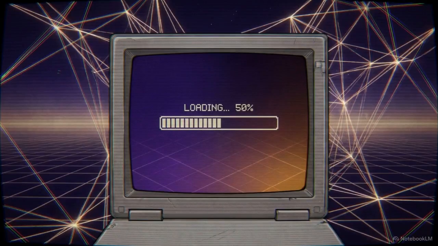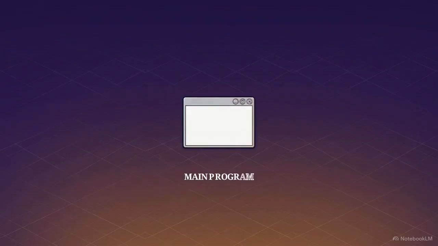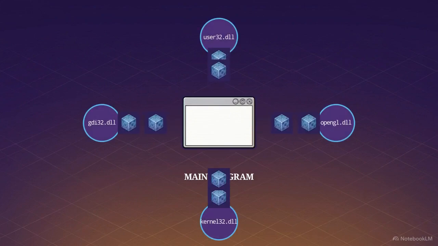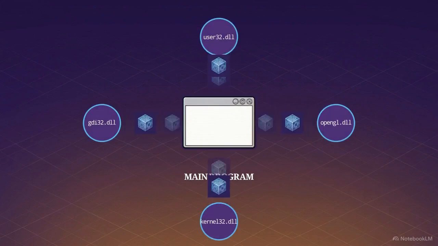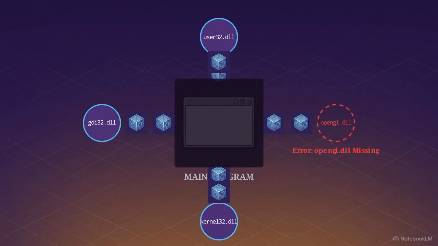But getting the game onto the hard drive is only half the battle. Once the file is there, the vintage operating system inherently rejects the modern program's architecture. This flowchart illustrates the problem. Programs rely on dynamic link libraries, or DLLs, modular instruction manuals Windows requires to execute functions. If a connected piece is missing, the program halts. Here, the system stops because it is missing OpenGL DLL, required to render 3D graphics.